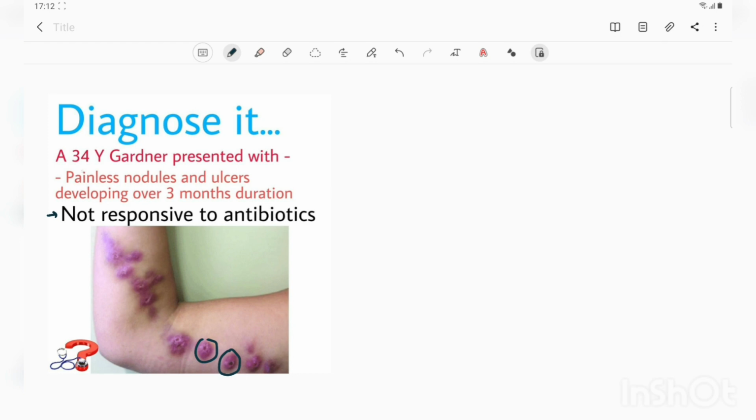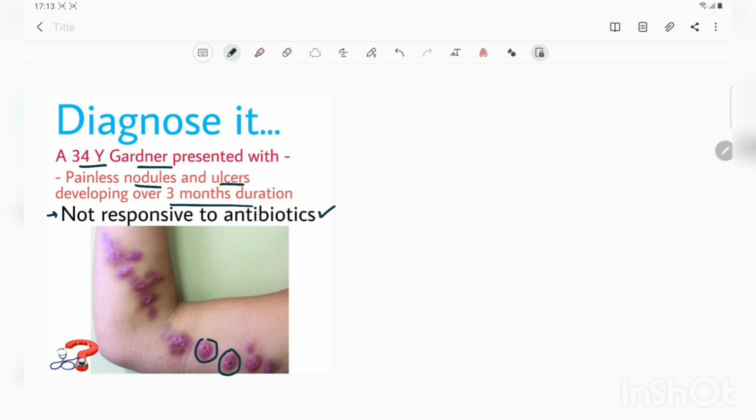Today we have a case of a 34-year-old gardener who presented with painless nodules and ulcers developing over a period of 3 months, and a history of no response to antibiotics. By all this history, we can make a list of differential diagnoses like cutaneous leishmaniasis, cutaneous nocardiosis, cat scratch disease, chromoblastomycosis, pyoderma gangrenosum, pyodermatitis, and a lot of things.